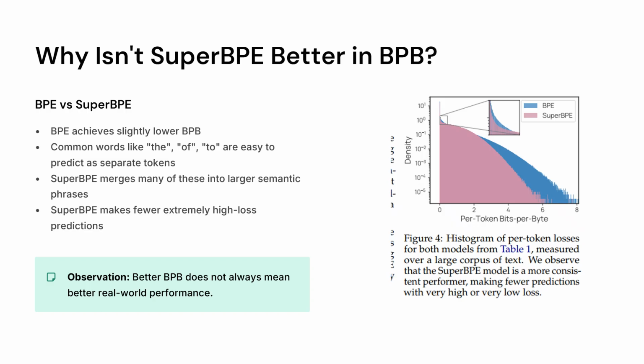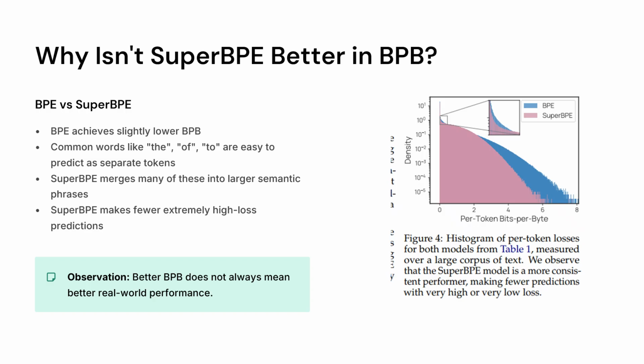But another thing which you can note from this histogram is that the blue line, that is the one of BPE, continues much further till the end. So this basically indicates that on extremely tougher words, SuperBPE didn't make very large prediction errors, and BPE made a very high amount of prediction errors on very tough words.